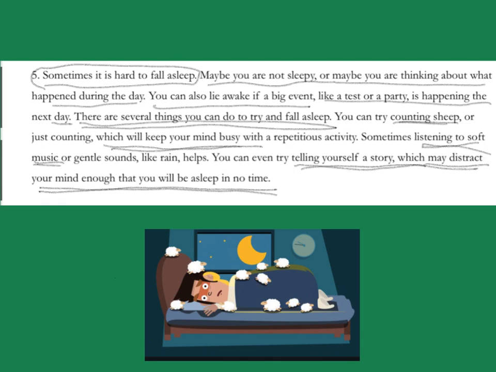With all of that in mind, I think that the topic sentence is right here in the middle of the paragraph, because it starts out talking about it being hard to fall asleep, and then it talks about things you can do to try to fall asleep. So I think this sentence right here ties the whole paragraph together.